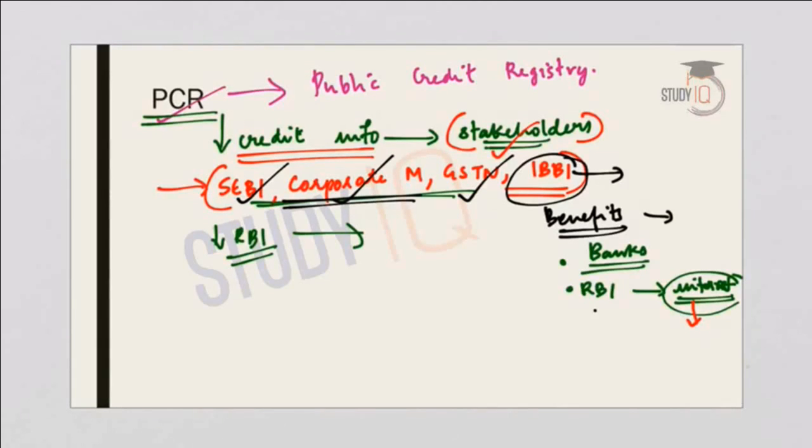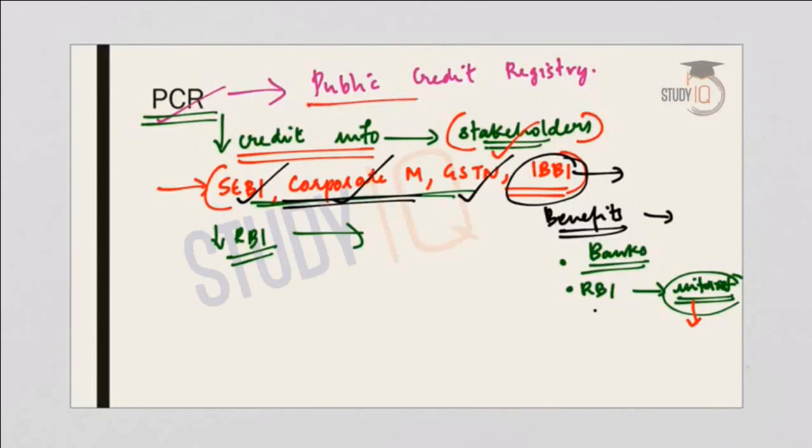But banks in most of the cases do not pass on the benefits of a reduction in the interest rates to the customers. Now RBI can have a watch on the commercial banks through the PCR or the Public Credit Registry, whether the commercial banks are passing on the benefits of a decline in interest rate to the customers. So in that way RBI will also benefit, and in case of the supervisors or the regulators and the banks, this will help in early intervention and restructuring of stressed bank credits.